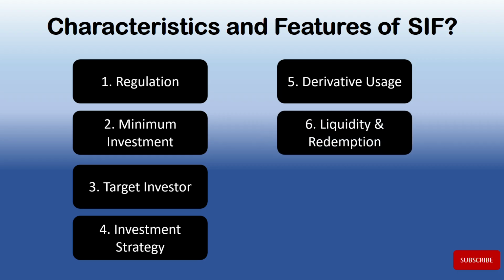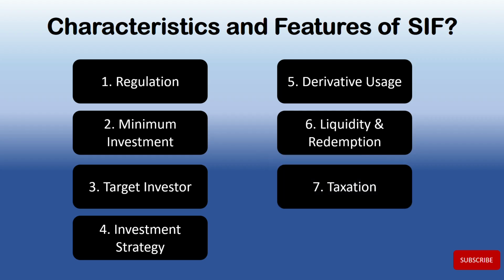Next is the liquidity and redemption. Redemption frequency can be less frequent than daily. For example, it could be weekly, monthly, quarterly, or interval based. And AMCs may impose notice periods of up to 15 working days. This is because the underlying strategies may involve less liquid instruments. So, a very important point for all those who are interested in SIFs.